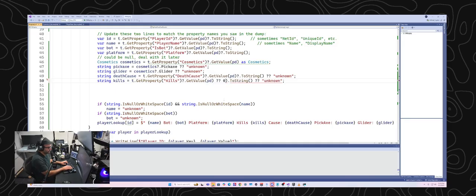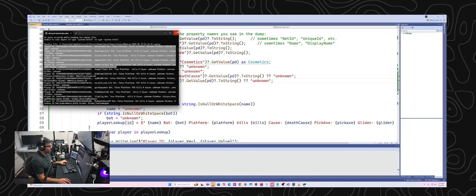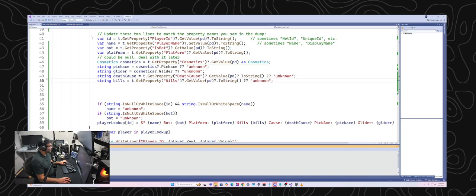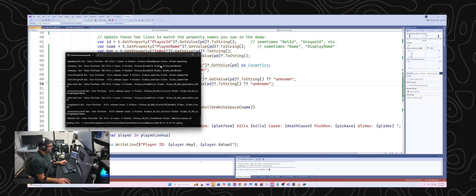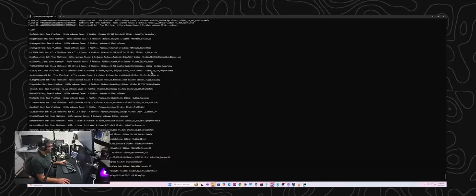Let me just go ahead and change this up a bit here. Okay, so now we'll try to get the kills value and the death cause value of the player. And if there's nothing in there, then we'll just set it to unknown. And let's try this again. I'm going to close that out. Run the replay parser. All right, so now we got some new data.